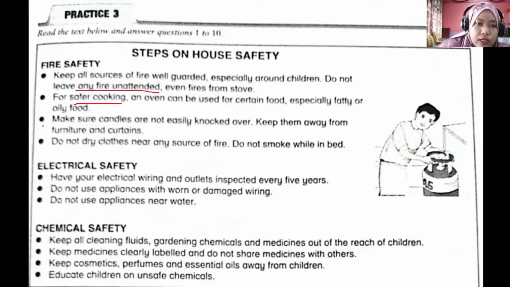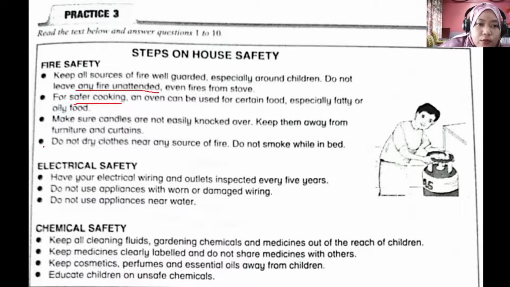Bullet number 3, make sure candles are not easily knocked over. Keep them away from furniture and curtains. Meaning here you have to be very careful when you put candles, because they can start a fire, right? So you have to keep them away from furniture and curtains.